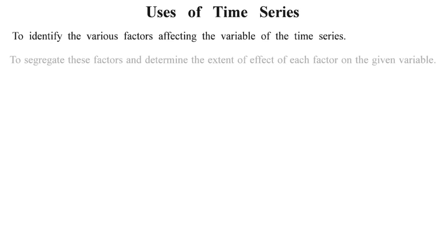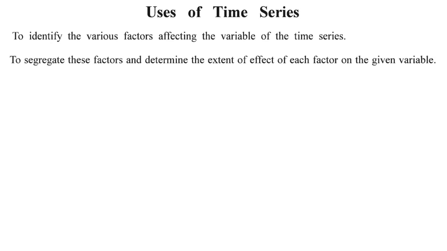What are the uses of time series? The first one: we can identify the factors affecting the variable of the time series. For example, if my variable is the yearly production of wheat, I can identify the factors which affect that production using the time series. It might be rain, fertilizers, land, the tilling process, it might be anything, but I can identify those factors.